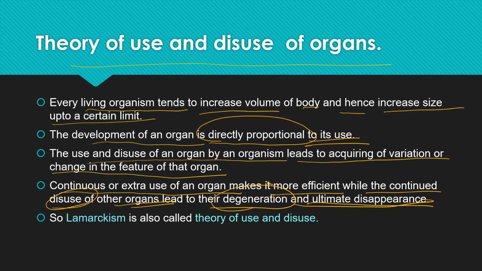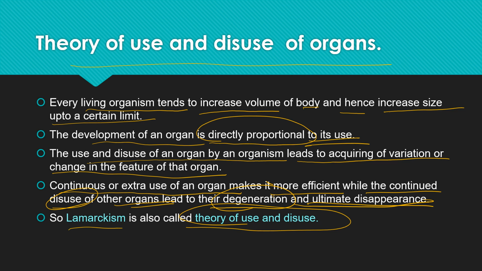Previously we have been using many organs, but now as they are not in gradual use, they have degenerated, or they have ultimately disappeared. So Lamarckism is also called the theory of use and disuse, though the name of the theory was the theory of inheritance of acquired characters, that is, we are inheriting these characters from our previous generation.